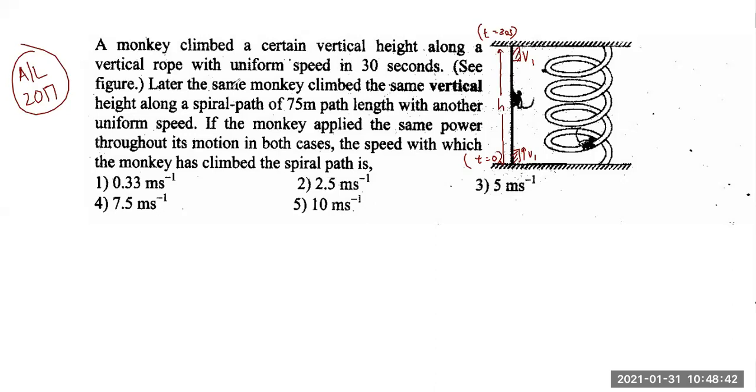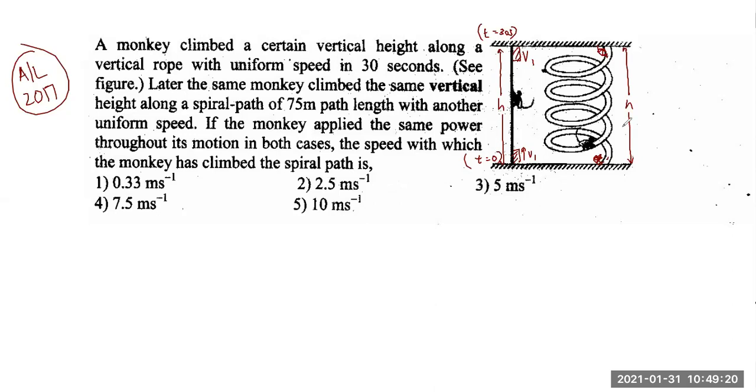All right, fine. Later, the same monkey climbed the same vertical height. So this height is h again, right? And it starts here, and it ends here, along a spiral path of 75-meter path length, the whole length, with another uniform speed. If the monkey applies the same power throughout its motion in both the cases, the speed with which the monkey has climbed the spiral path is?